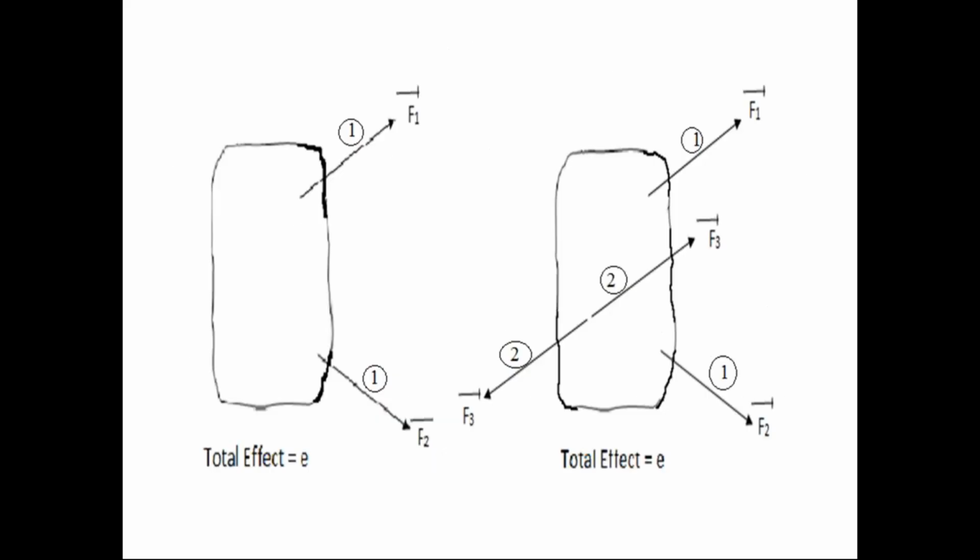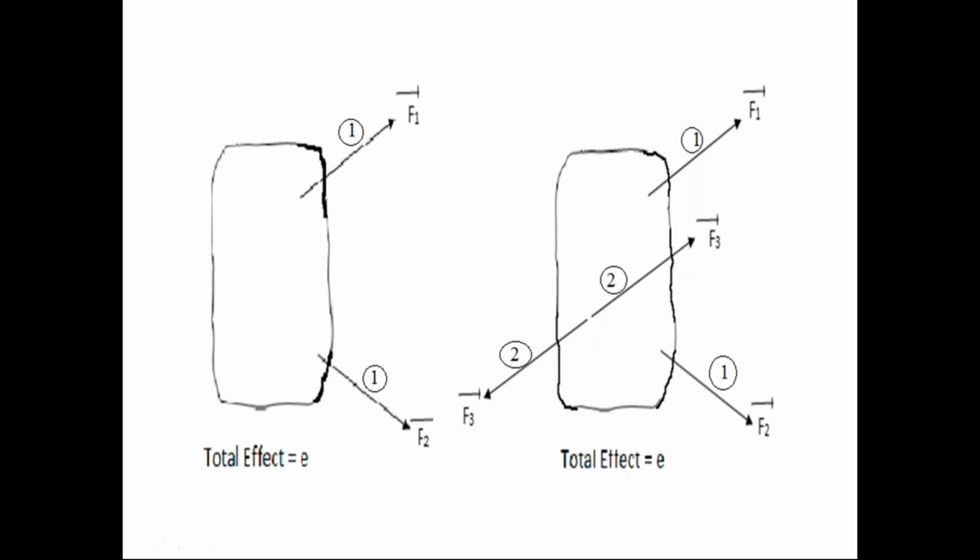This is the first picture. We apply the second force system on the rigid body. Initially, only the first force system is acting on the rigid body. Then we apply the second force system on the rigid body. But the second force system is in equilibrium condition. So the effect of the second force system on the rigid body is 0. So there is no change in the effect on the rigid body in both cases. So the effect of the first force system, that is E, on the rigid body remains the same, even though we add the second force system on the rigid body, that is in the equilibrium condition.